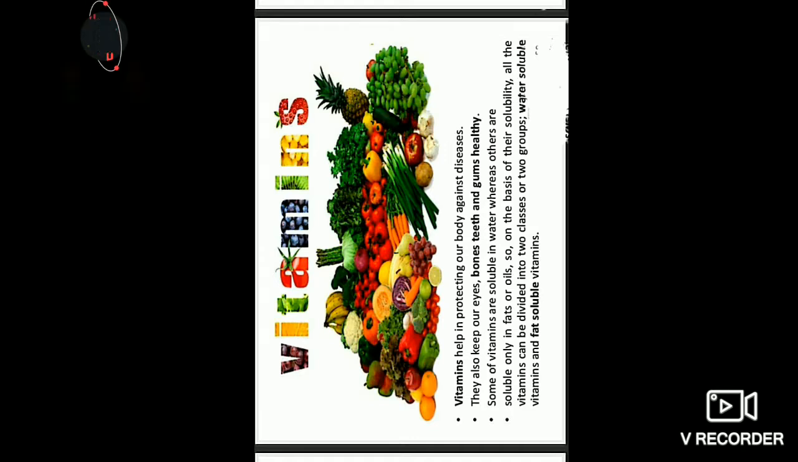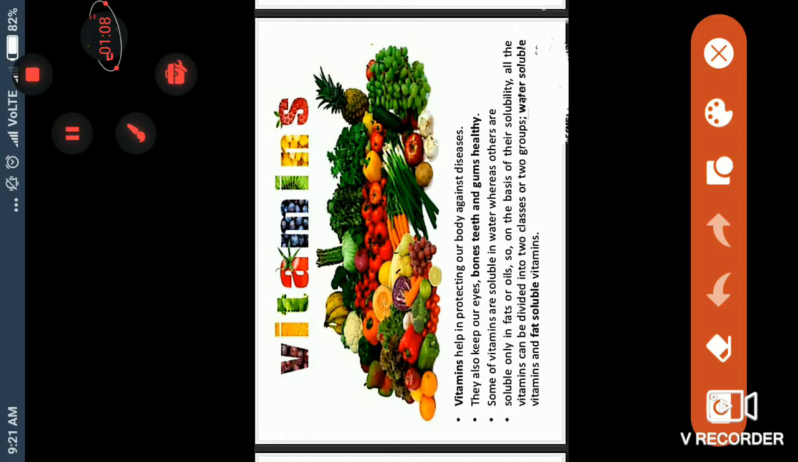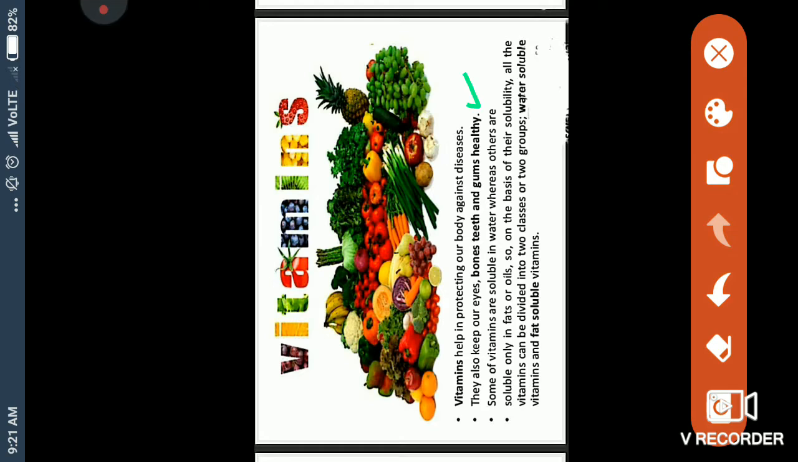Second point: they also keep our eyes, bones, teeth, and gums healthy. In the next slides, you will understand about it. Some vitamins are soluble in water, whereas others are not. Means vitamins are of two types: water soluble and non-water soluble.